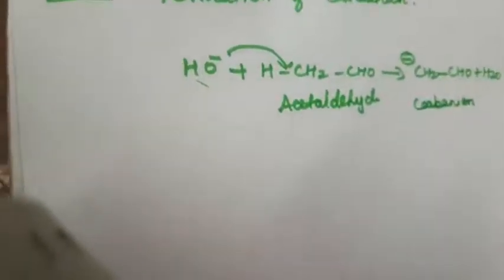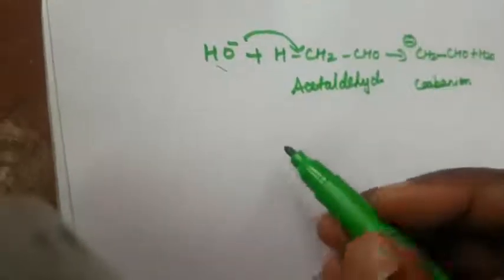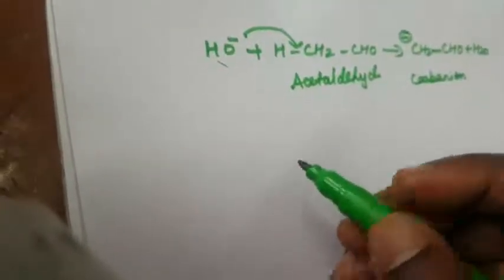What is the next step? The carbanion attacks the carbonyl carbon of another unionized aldehyde to form the alkoxide.